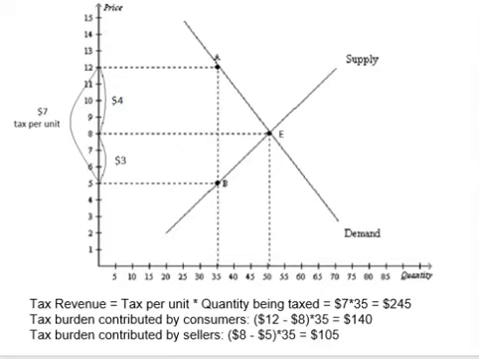The tax per burger is $7 and the quantity being taxed is 35 burgers. We have the tax revenue is 7 times 35 equals $245. Out of this $245 tax revenue, consumers contribute $140. You take 12 minus 8 times 35 to get $140. Out of the $245 tax revenue, sellers contribute $105. To get that, you take 8 minus 5 times 35. One more time, we see that consumers bear a bigger tax burden than sellers.